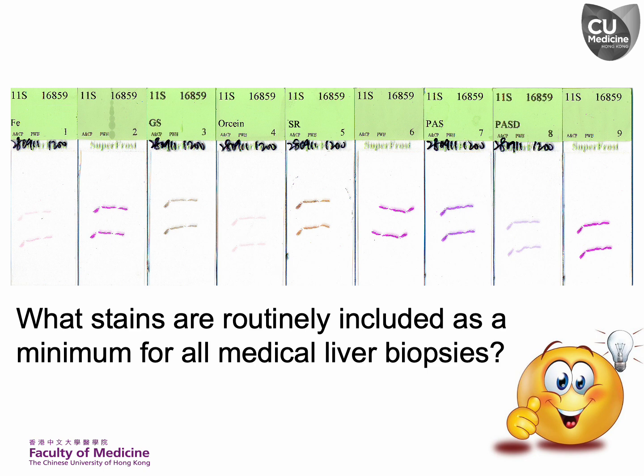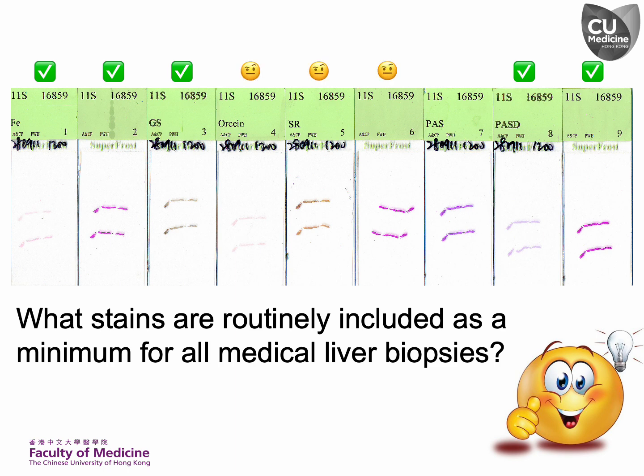At the start of our lecture series, I introduced various special stains used for evaluating medical liver diseases. To conserve liver biopsy tissue, and minimize unnecessary costs and storage requirements, you may consider reducing the number of stains used. So, which stains should be routinely included as a minimum? Routine liver biopsy analysis should include 2 levels of H&E, a reticulin stain, an iron stain, and a PASD stain.